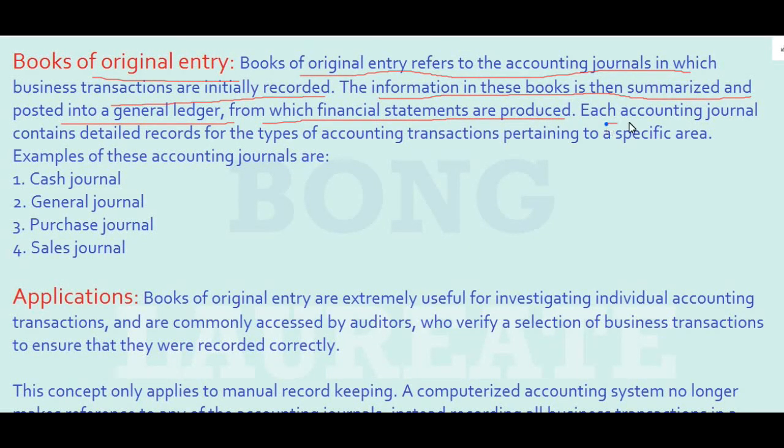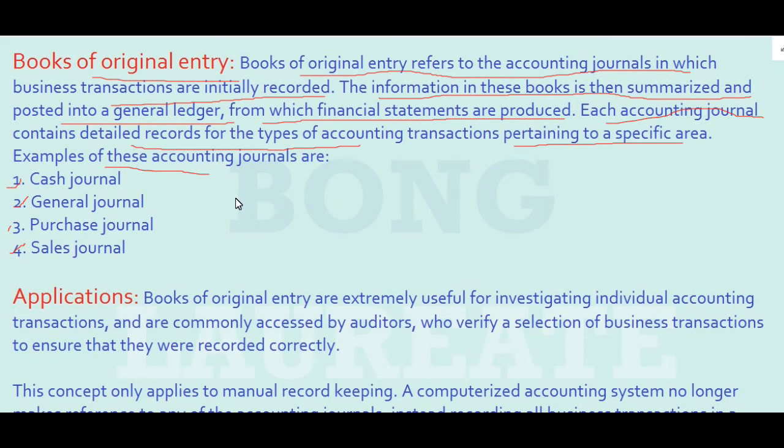Each accounting journal contains detailed records for the types of accounting transactions pertaining to a specific area. Examples of these accounting journals are cash journal, general journal, purchase journal, sales journal. So in our example, in the previous class, we have seen only 5 transactions were listed.